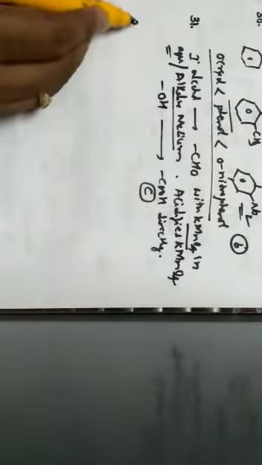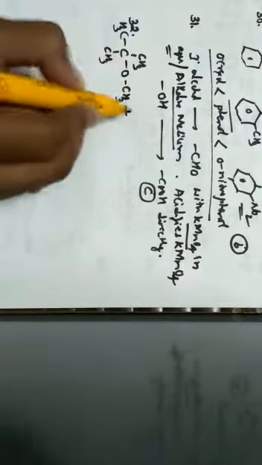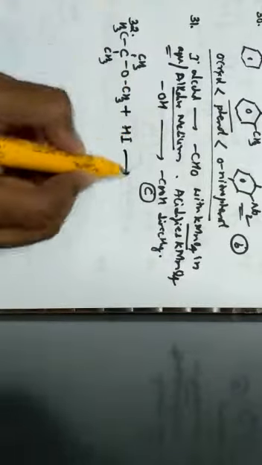Next one, question number 32. The products formed during the following reactions are... okay, here let us analyze the reaction. Here the carbon is tertiary in nature, bonded with oxygen and CH3, along with HI.